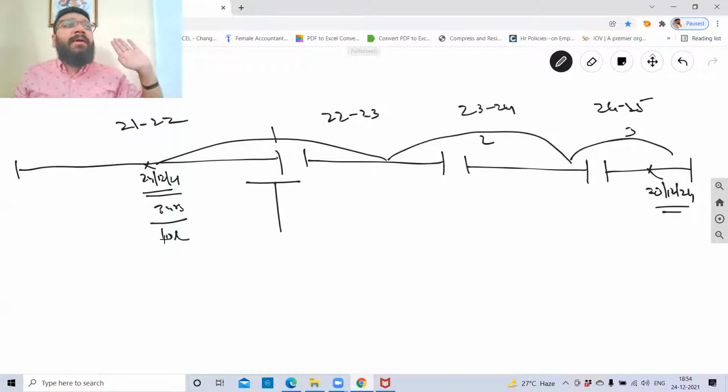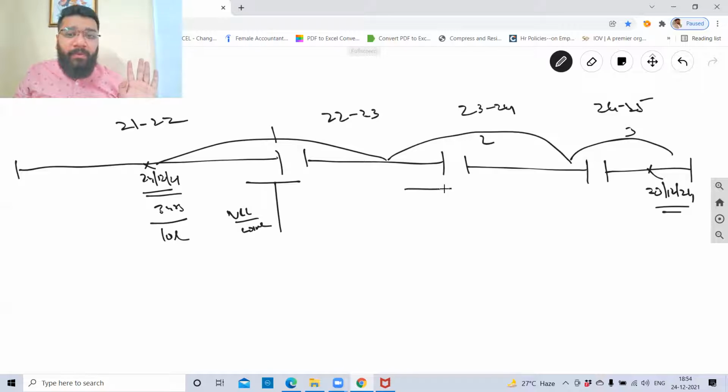Third is what? Non-current liability. Fourth is current liability. So now this 10 lakh rupees in the balance sheet on the liability side, will you classify under current liability or non-current liability? So under non-current liability, you will classify this 10 lakh rupees as long-term borrowing. Clear, no? Now, in the second year, that is in the financial year 22-23, where will you classify?